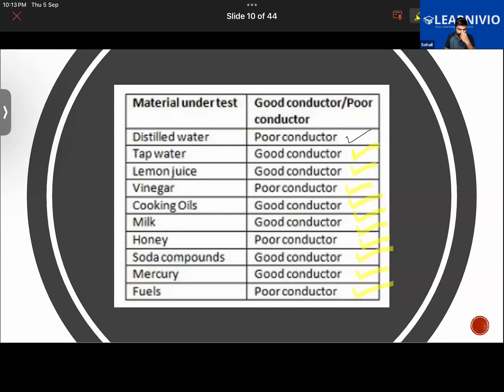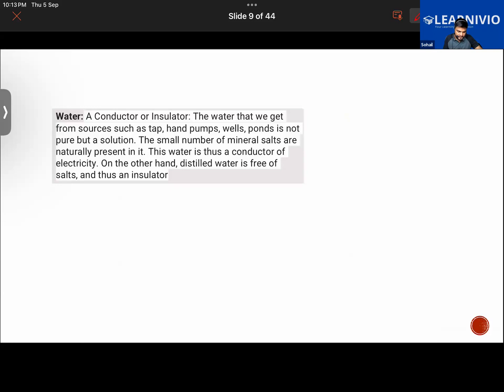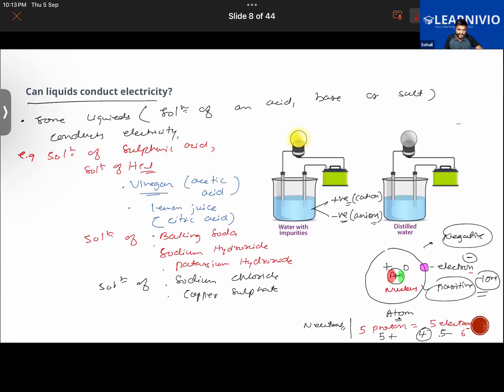These are some of the general materials, and we got to know which one of them is a good and which one is a bad conductor of electricity. So far we were learning about the case of liquids, whether a liquid will conduct or not. We know that in solids, electricity is carried by electrons, but in liquids, electricity is carried by the ions, namely positively and negatively charged ions.